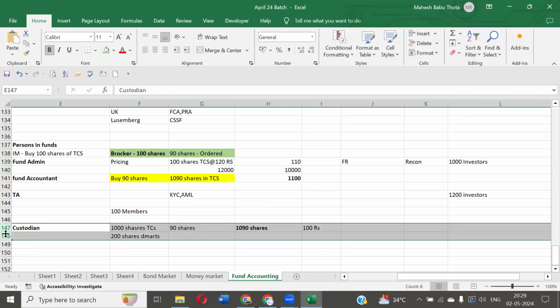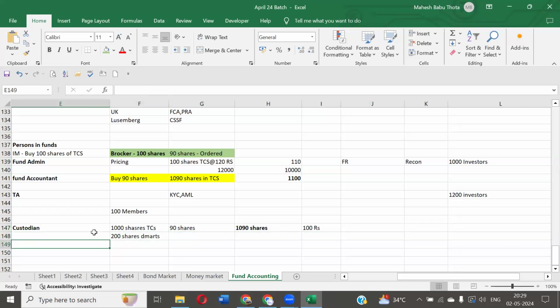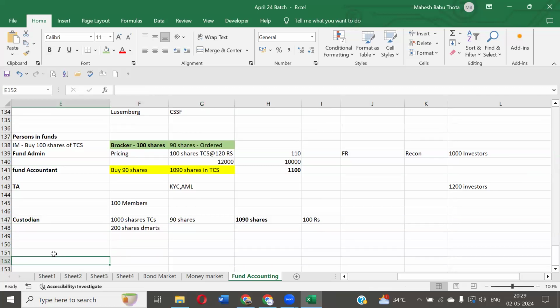While booking dividend and interest also, there can be certain discrepancies. To avoid and resolve these discrepancies, we need to perform the reconciliations. Understood, everyone? Then we have one more person.